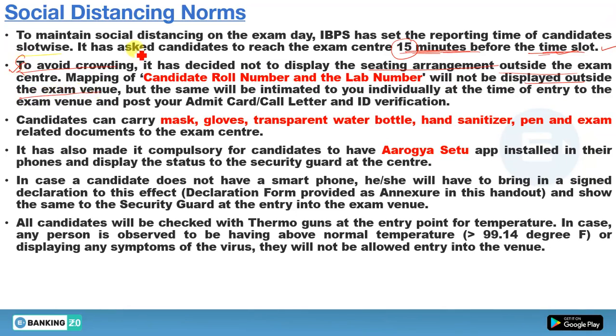The reason mentioned here is to avoid crowding. The same will be intimated to you individually at the time of entry to the exam venue, after your admit card or call letter and ID verification.